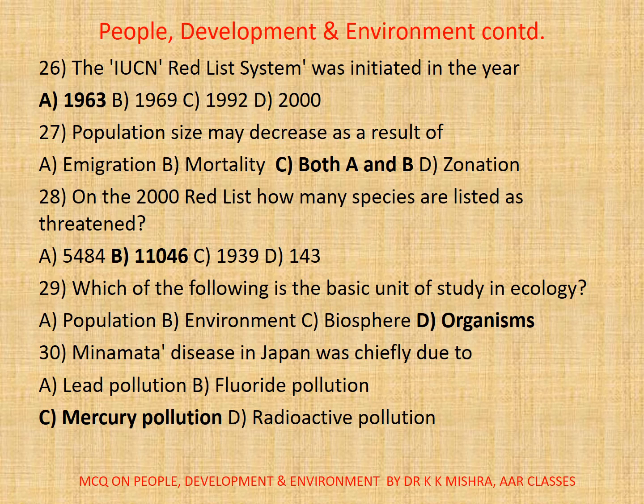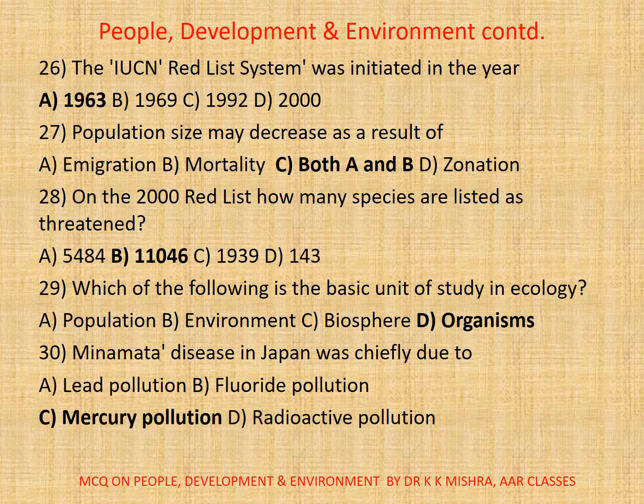27. Population size may decrease as a result of A. immigration, or B. mortality, or C. both A and B. Correct option is C, both A and B. 28. On the 2000 Red List, how many species are listed as threatened? So correct option is B, 11,046.